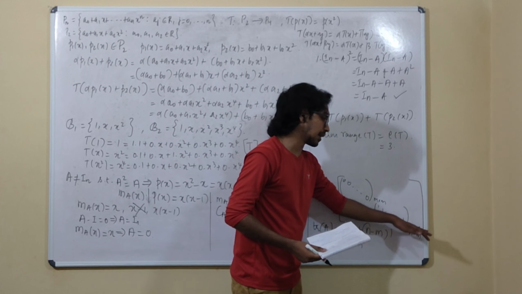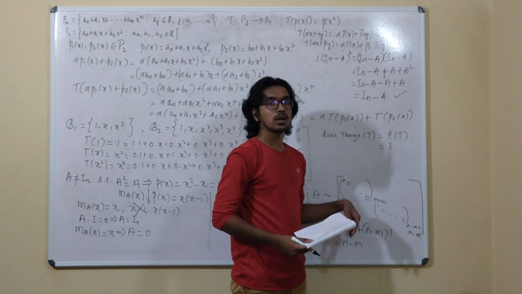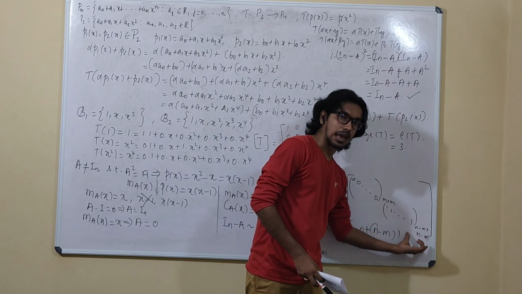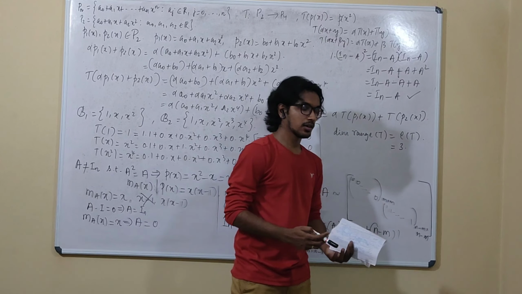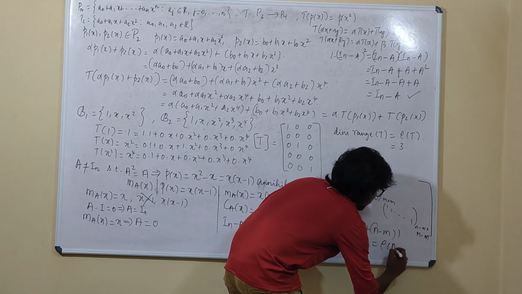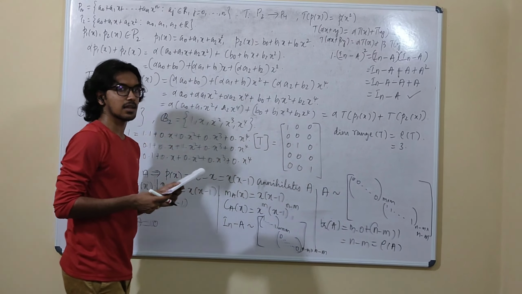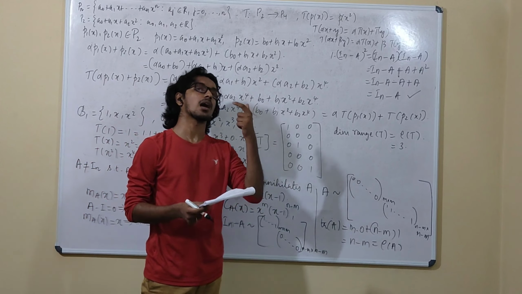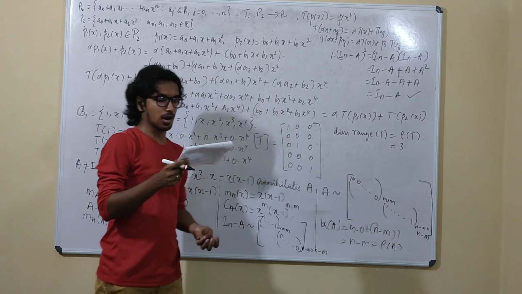So only these n minus m rows contribute to the rank. So the rank is n minus m. So the trace is exactly equal to the rank of the matrix A. That is option 2. That is a true statement, and according to the question, that is a wrong option.